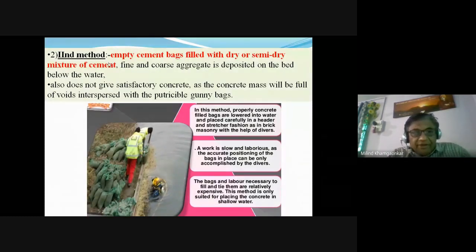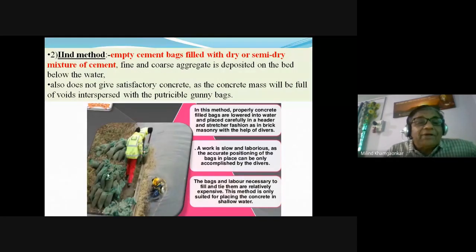The empty cement bags outside the water, as shown here, are filled with all the dry ingredients, or using a small quantity of water, semi-dry, and these bags are then lifted and put inside the water where the concreting is to be done.